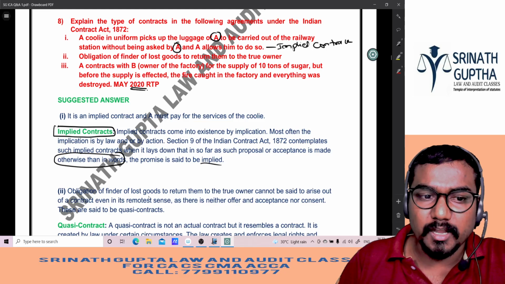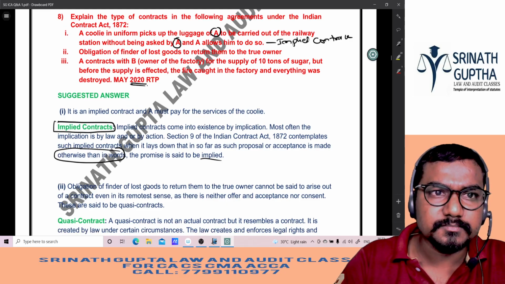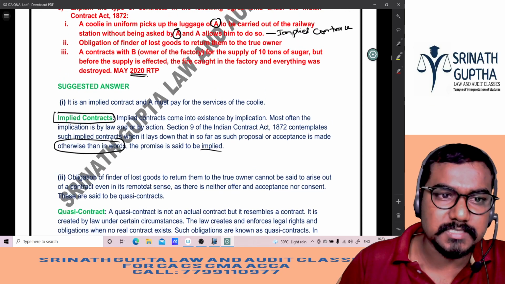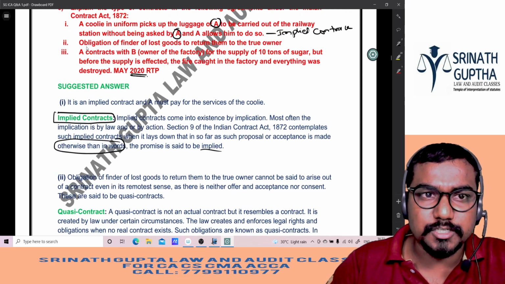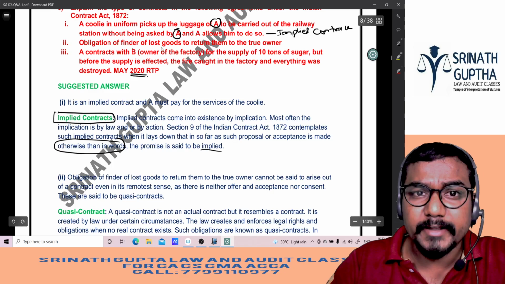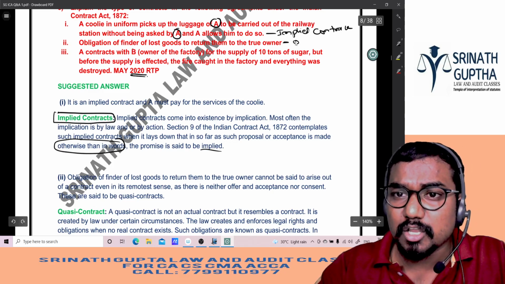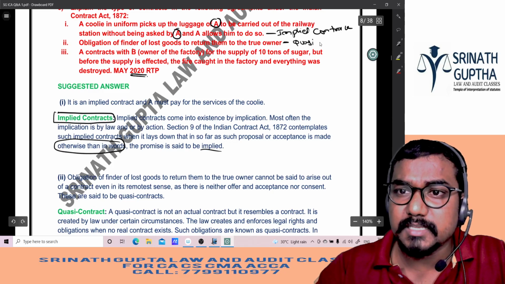The obligation of the finder of lost goods. This is second question. Next, second question. Obligation of the finder of lost goods to return them to the true owner. Which contract is this? Quasi contract.